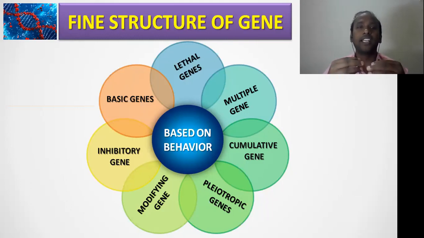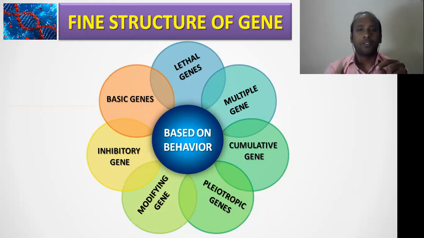So inhibitory gene means this particular gene will control the expression of other genes that are present far from this inhibitory gene. This we should remember. All right, friends, an inhibitory gene is nothing but a gene that can control the activity of another gene, so that we call an inhibitory gene. Clear? Then, these are all 7 different types of characters that are based on behaviors.